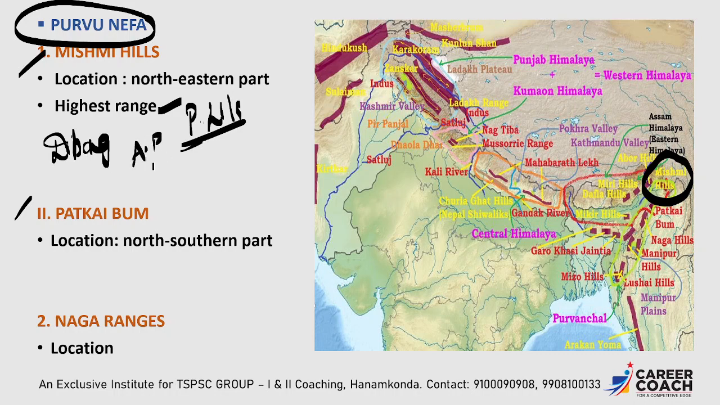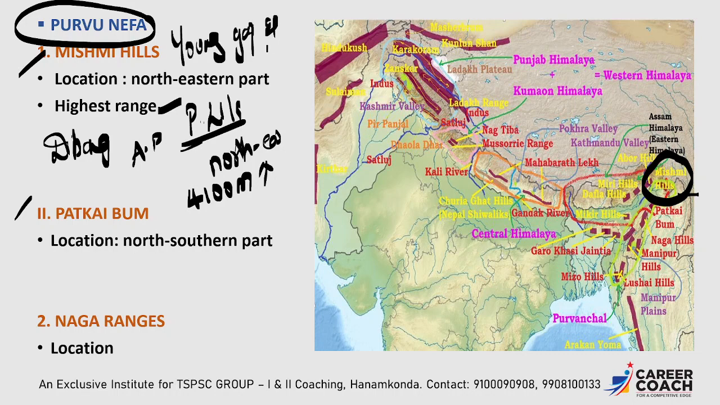As we know, it is towards the northeastern direction, which we can see in the map. The elevation here is approximately 4,100 meters above sea level. A very important examination question is whether there are any passes in the Mishmi Hills. Yes, there are two important passes, Eng Gap and Kaya. These are very important passes situated in the Mishmi Hills.